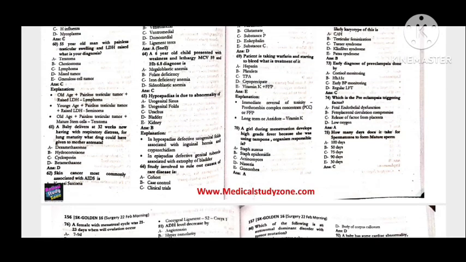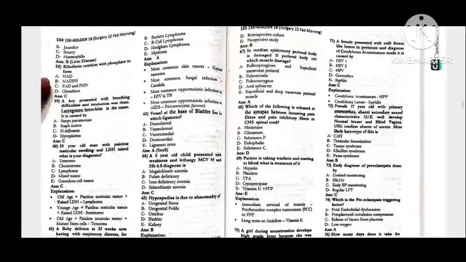70, a girl during menstruation develops high grade fever but she uses tampons. Organism responsible is Staph aureus. 71, the female presented with colicky flow likely in the perineum and diagnosis of the condyloma acuminatum was made, and this is caused by the HPV.